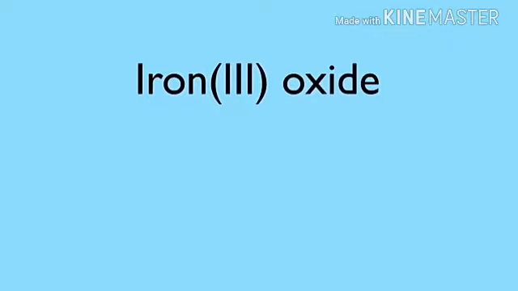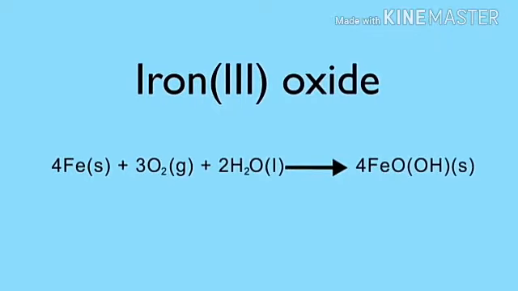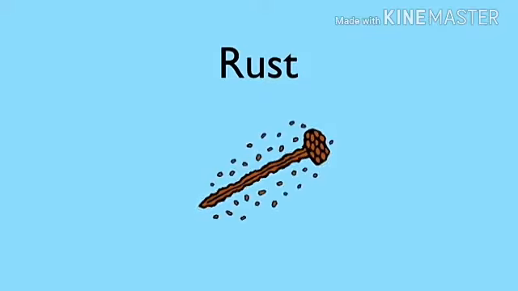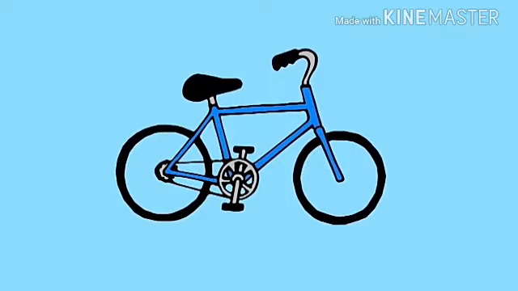Iron(III) oxide is formed when iron reacts with water and oxygen, and this is not useful. You will know iron oxide more commonly as rust. It makes the metal flaky and weak. The corrosion will eat into the metal, which flakes off as the oxide is built up. There are ways of protecting iron from oxidation. Putting oil on your bike chain, for example. It will protect it from the rust and keep it strong.